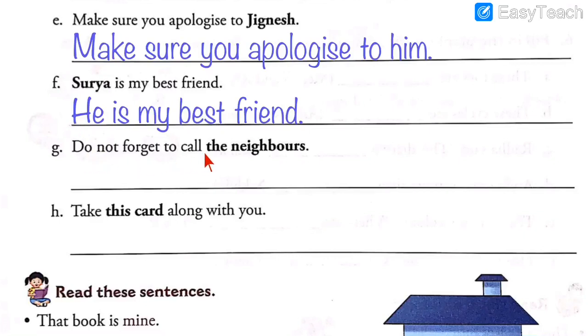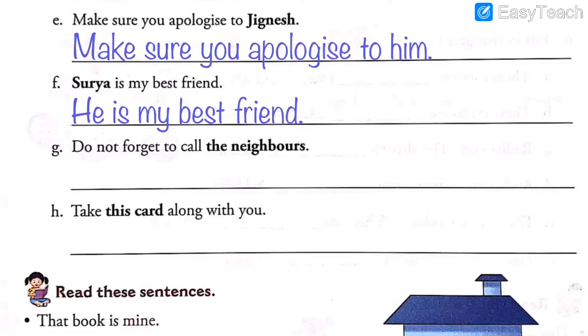Number 7. Do not forget to call the neighbors. Neighbors are the people who stay nearby, who stay around you, next door. Neighbors means it is more than one, it is plural, as you can see the S. So here we ask the question, do not forget to call whom? The neighbors. As we asked the question whom, it is an object pronoun and we write them.